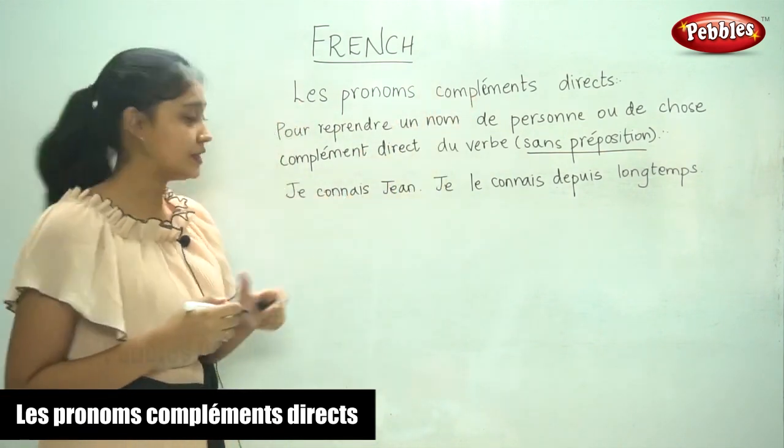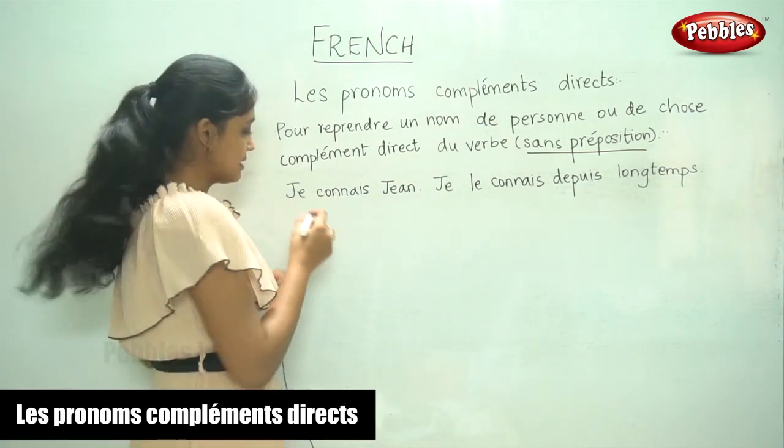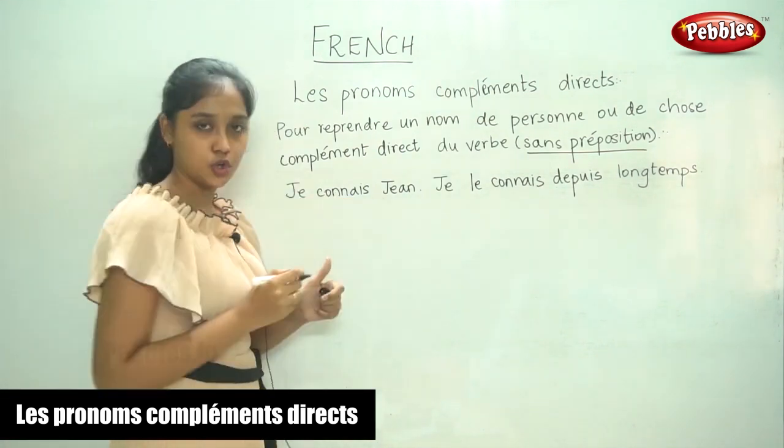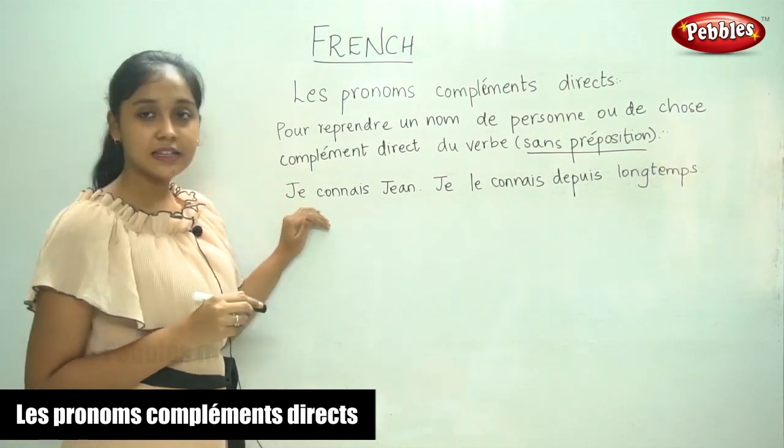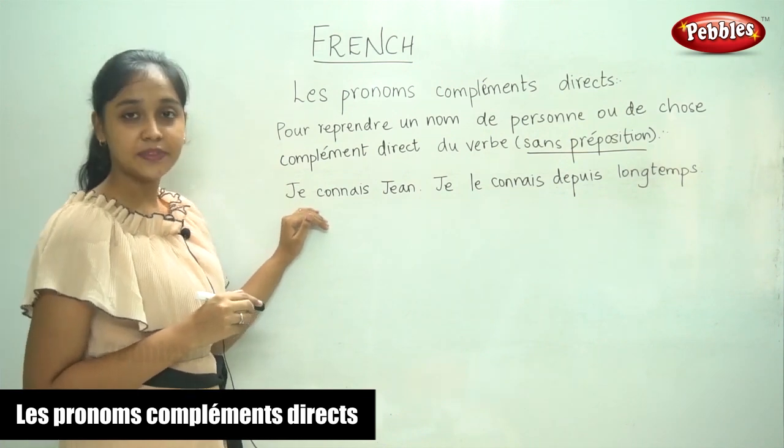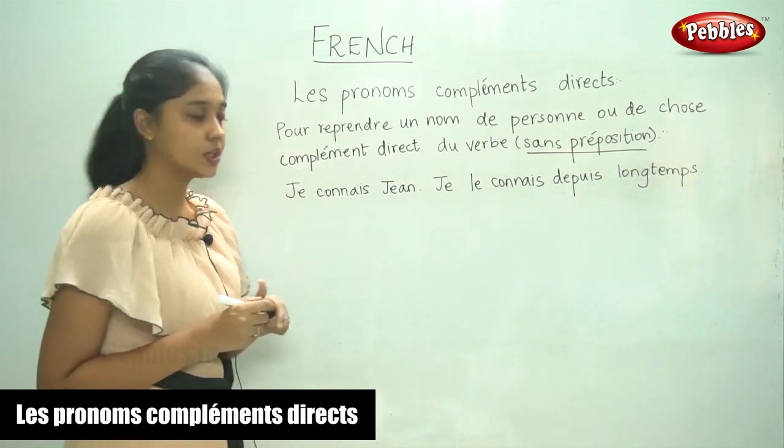An example for that is, take this sentence, je connais Jean. In the next sentence, you want to say that you've known him for a long time.